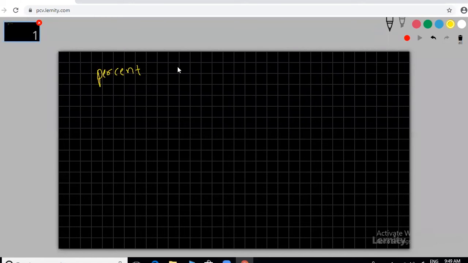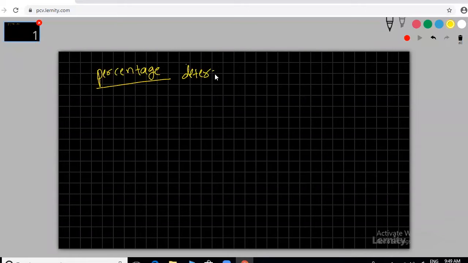Now, percentage composition, or you can write percentage determination of elements in compounds.